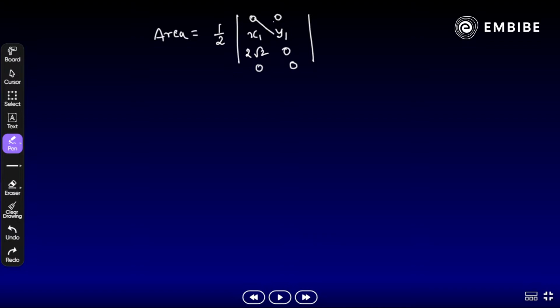Now we need to solve here, cross multiply and then plus minus, correct? So it will become what? Half of, first one 0 into y1 is 0, 0 into x1 is 0 here, then the second one, minus 2 root 2 y1, then again x1 into 0, that is 0, and then the next one. You have not replaced x2 and y2 here yet. Now it will become easy. Then the next one plus 2 root 2 times y2, and then again we get 0 here. Clear?